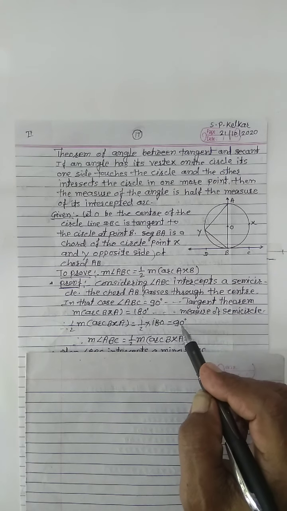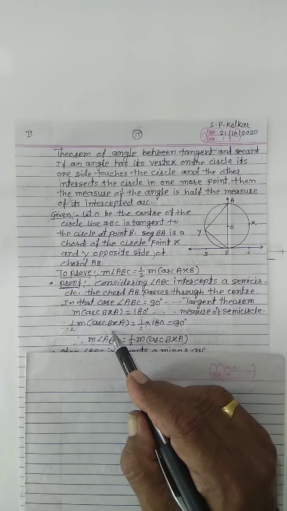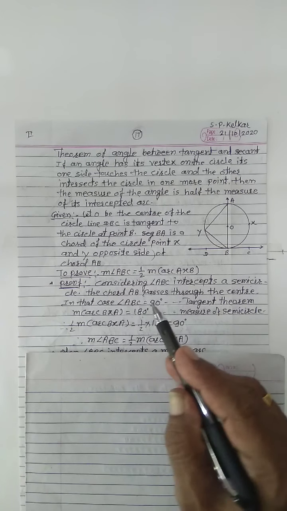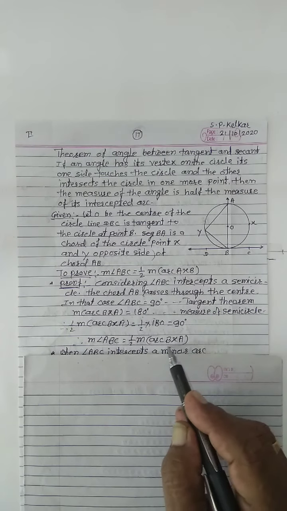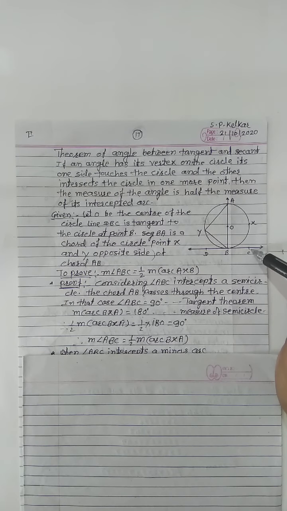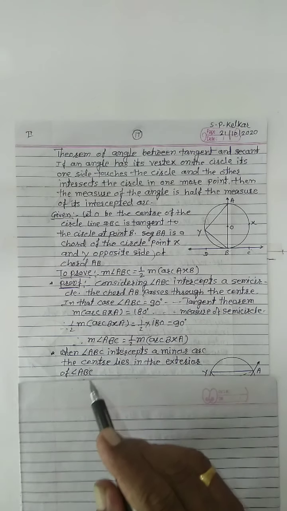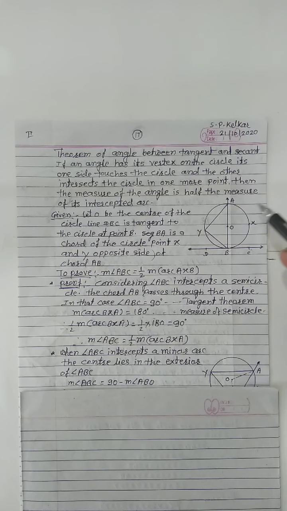So these are equal, and we can write measure of angle ABC equals 1 by 2 measure of arc BXA, or AXB. Now when angle ABC intercepts a minor arc, not the semicircle.